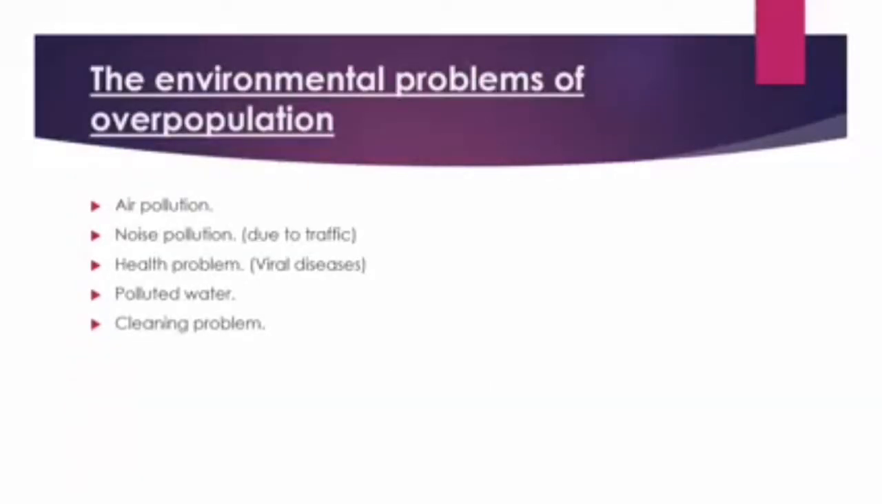Now the environmental problems caused by overpopulation: air pollution increases, noise pollution due to traffic and all, health problems, viral diseases may spread. Then polluted water, no safe water for drinking. Then cleaning problem as well, means littering and garbage all around. So these environmental problems are caused due to overpopulation.